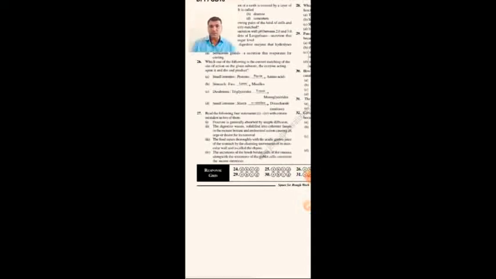Fructose is generally absorbed by simple diffusion. The digestive waste solidified into coherent phases in the rectum initiate an endocrinal action causing urge or desire for its removal. The food mixes thoroughly with the acidic gastric juice of the stomach by the churning movements of its muscular wall and is called the chyme. The secretions of the brush border cells in the mucosa along with the secretions of the goblet cells constitute the mucus entericus.